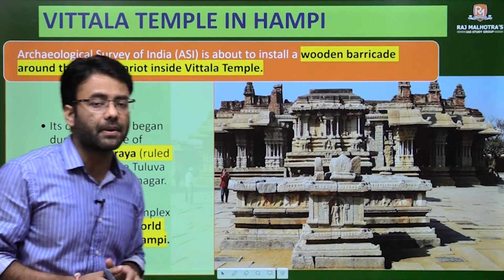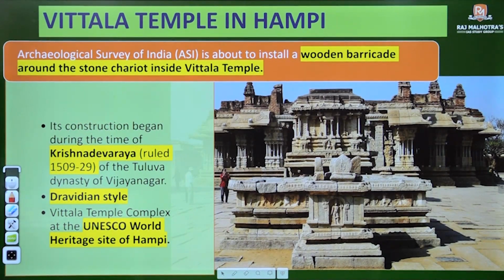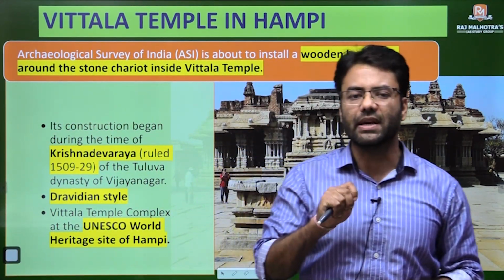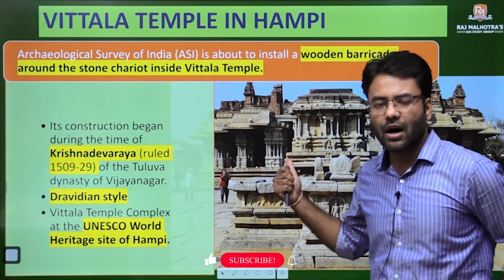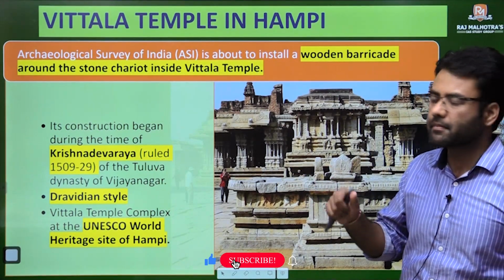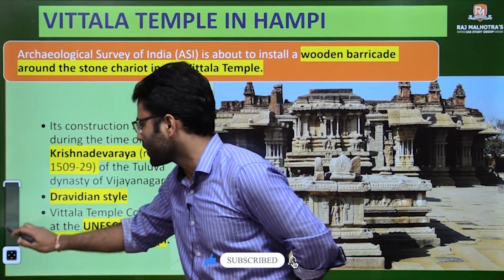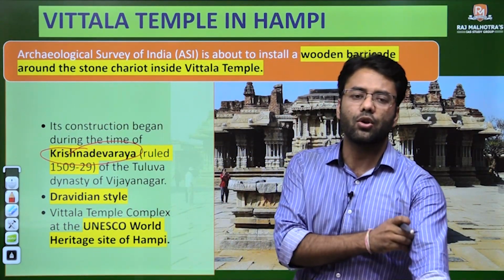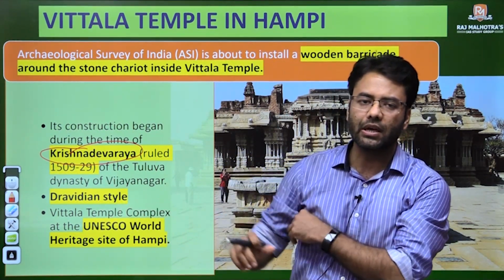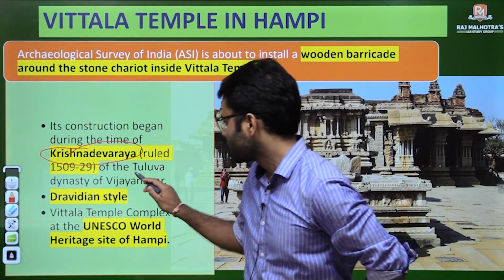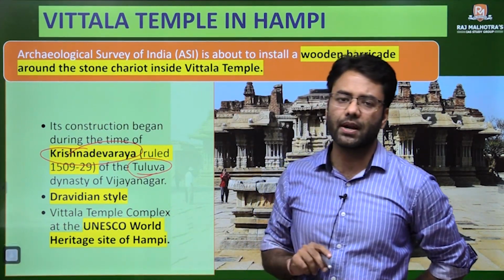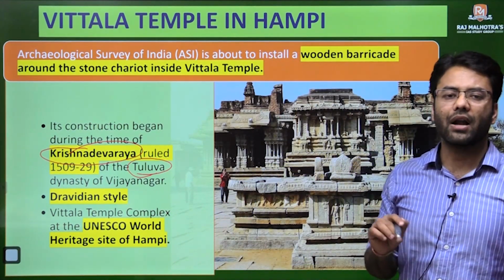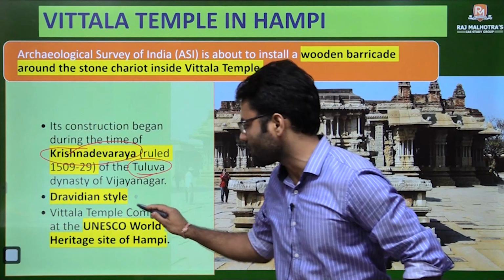Let's start with the next temple, that is Vitthala temple in Hampi. So we will cover the first 3 points. The place is Hampi. It is in Karnataka. Second, who built it? Krishnadevaraya, a known and popular king of the Tuluva dynasty of the Vijayanagara Empire, built this temple. And what style is it? It is the Dravida style of temple architecture.